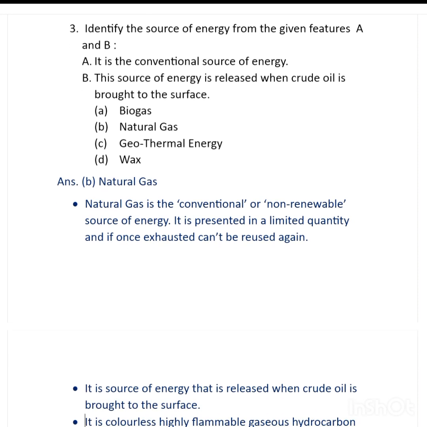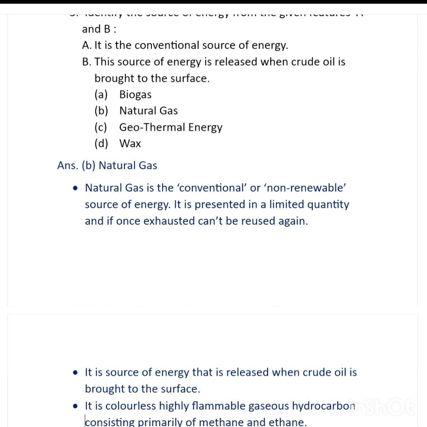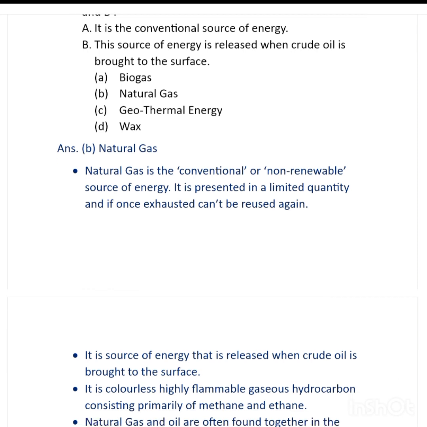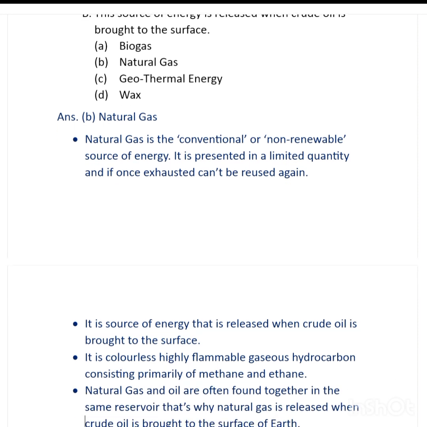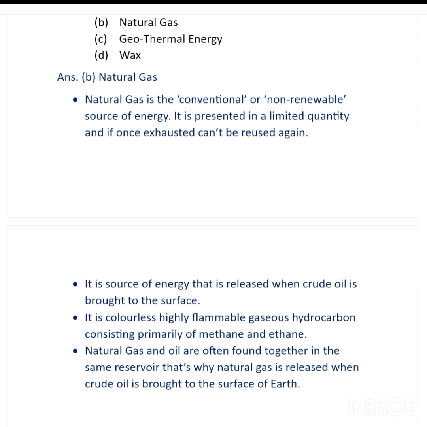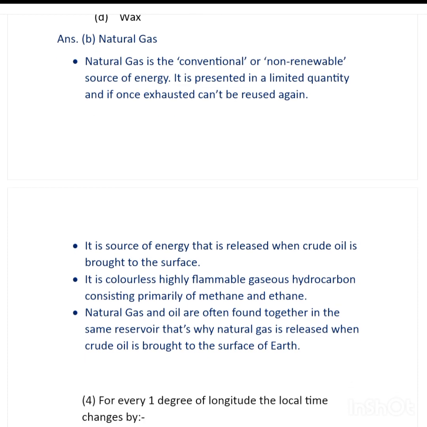And the reasons for this are that natural gas is a conventional or non-renewable source of energy. It is present in a limited quantity, and once exhausted, can't be reused again, which means it is a non-renewable source of energy and can't be produced again and again. And it is a source of energy that is released when crude oil is brought to the surface of Earth.